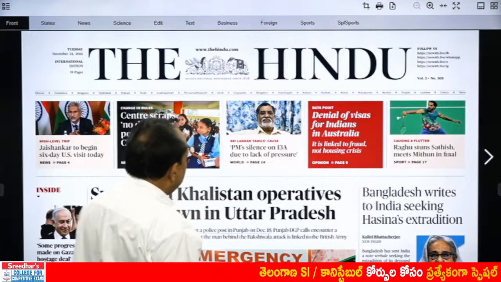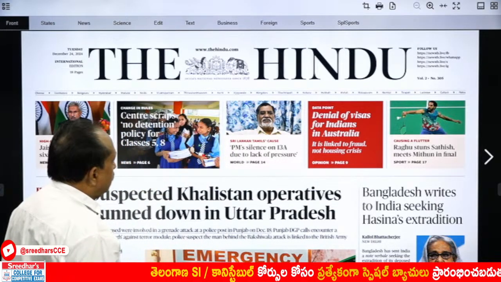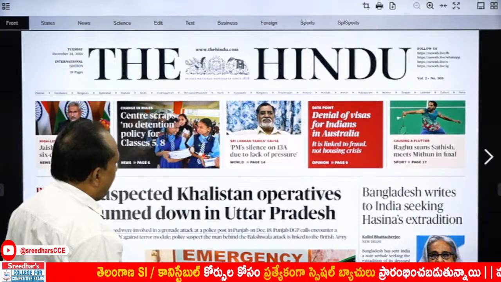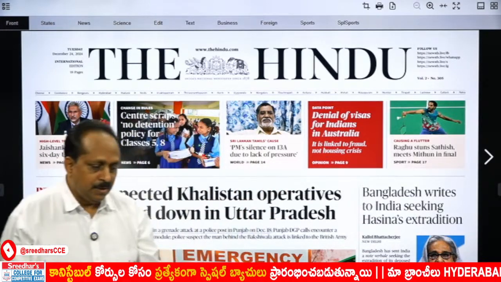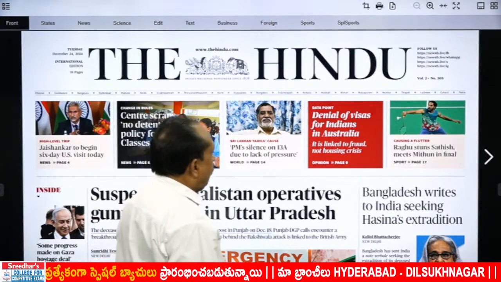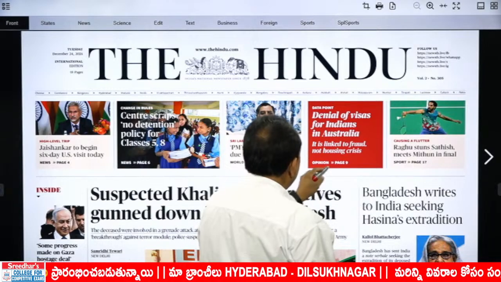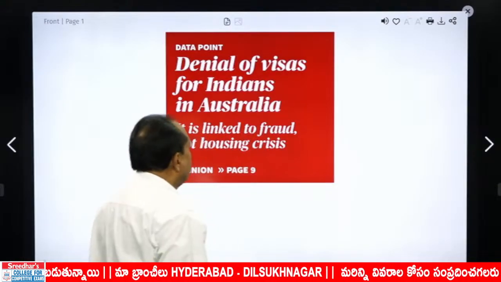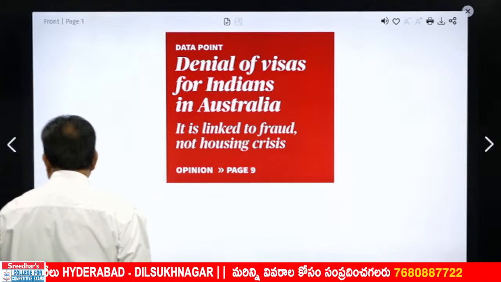Sri Lankan Tamils cause means problem. PM silence on 13/8 due to lack of pressure. That is someone's opinion, someone's stand. Simple words. Data point, denial. Denial of visas. We get this word denial from which word?